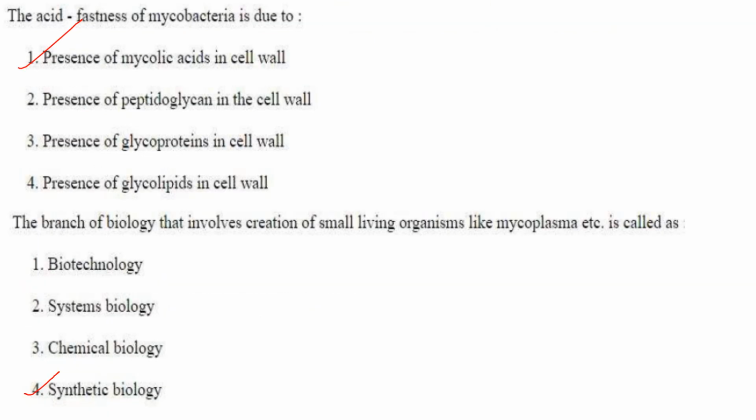Then next one. The acid fastness of mycobacteria is due to the presence of mycolic acids in the cell wall. Answer is option 1. Then next one. The branch of biology that involves creation of small living organisms like mycoplasma, etc. is called synthetic biology. Answer is option 4.